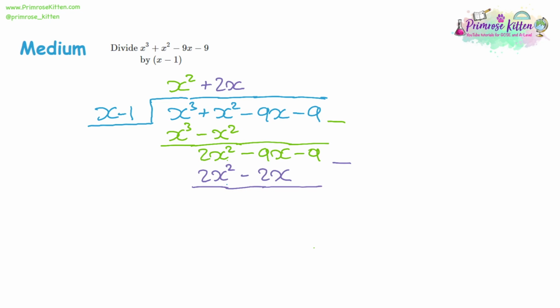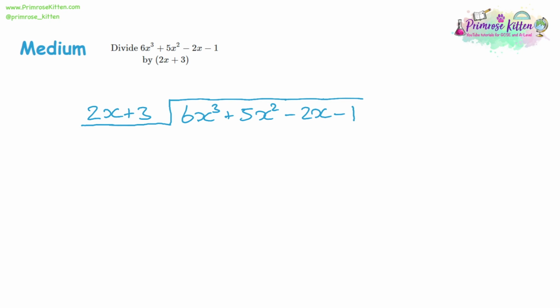Take that away from our expression. First terms cancel out. Second term, negative 9, take away a negative 2, double negative. That'll be negative 7x. Divide that by x. We get negative 7, and multiply that by x minus 1, we get negative 7x, and it's going to be a plus 7. Now we take that away, we should have brought down the negative 9 from before. The first term cancels out, but negative 9 take away another 7 is negative 16. So the remainder is negative 16. So again, if you're being asked for it, you can now write a sentence and say that x minus 1 is not a factor because the remainder isn't 0.